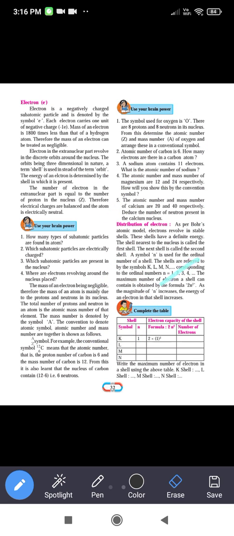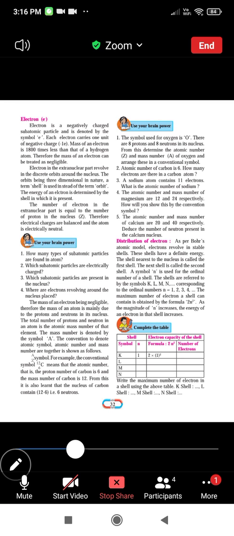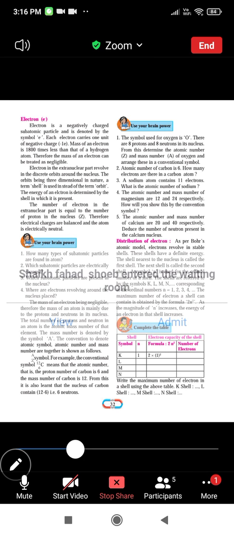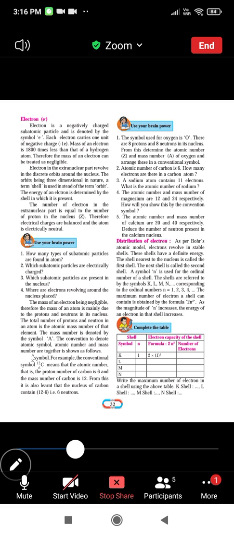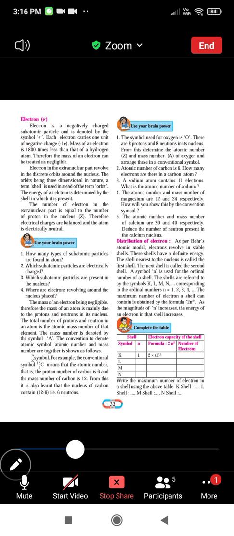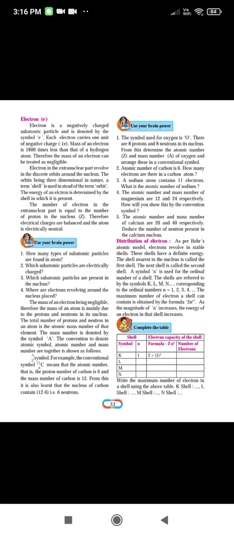Distribution of electrons. Next part, distribution of the electrons in the different orbits or shells. अभी हम लोग orbit की जगह शेल वर्ड यूज करेंगे. Okay, distribution of the shell. As per the Bohr's atomic model, electrons revolve in the stable shells. These shells have the definite energy. The shell nearest to the nucleus is called the first shell. The next shell is called the second shell and the symbol n is used for the ordinal number of the shell.